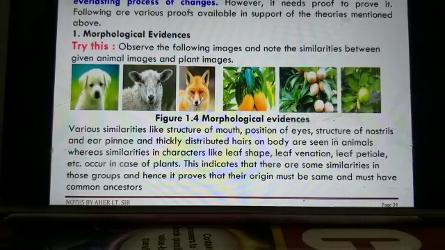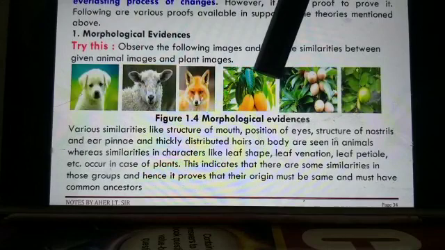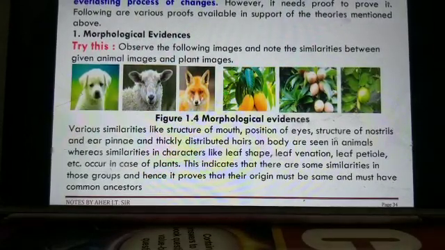So these three characteristics occur in plants. This indicates that there are similarities in those groups, and hence it proves that their origin must be the same and they have a common ancestor. The group of three animals has a common ancestor, and the group of three plants has a common ancestor. So that is called morphological evidence.